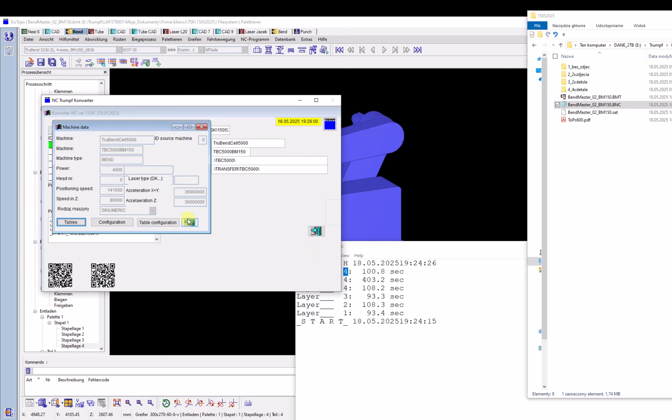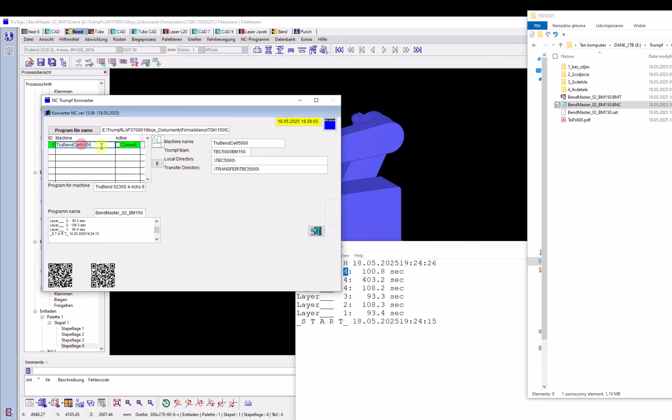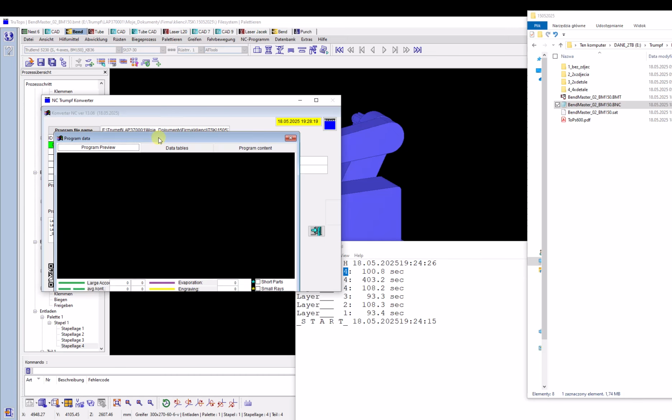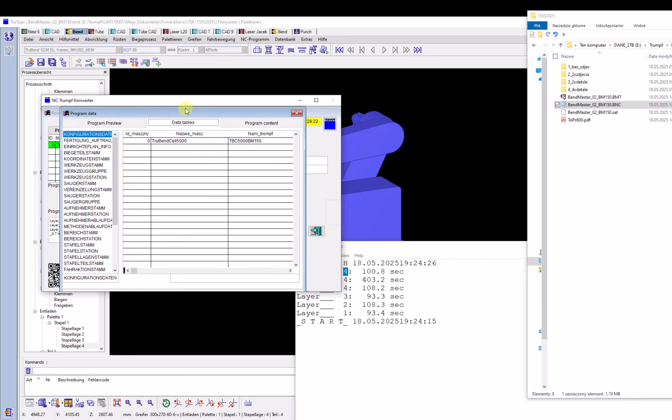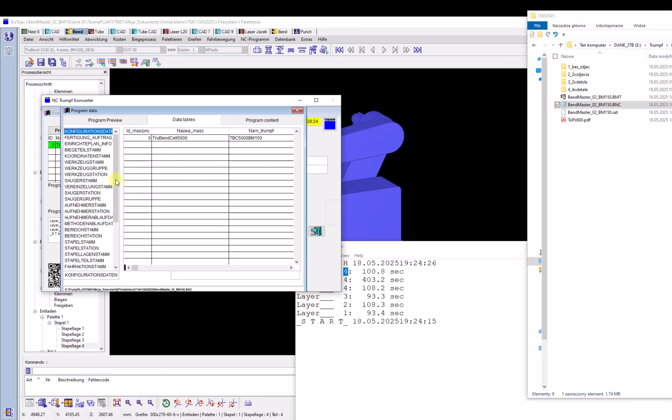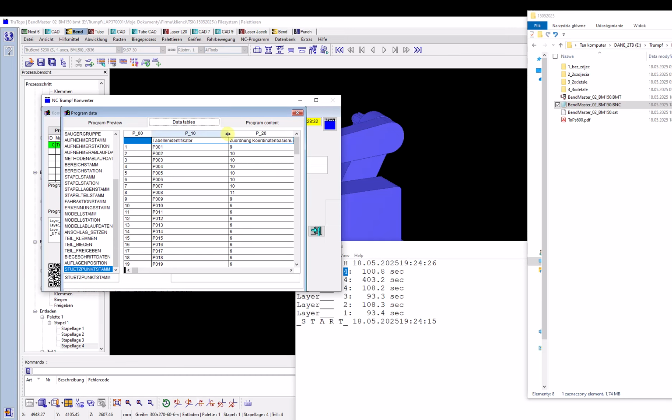From the BNC file, the system calculates all position point information, which is placed in the header of the BNC file. I open now the preview of the NC program, and we go to the table tab. What is interesting, we have here a section which describes all points which our robot has to visit processing the whole program.